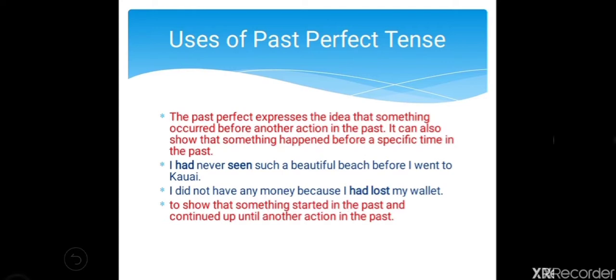Then, if you want to show that something started in the past and continued up until another action in the past. So, it has started in the past and the next action is also in the past, but it continued up until another action. So, let us take an example. We had that car for 10 years before it broke down. So two actions are there, the car broke down and we had the car. Okay, so these two sequences have been maintained by past perfect tense.